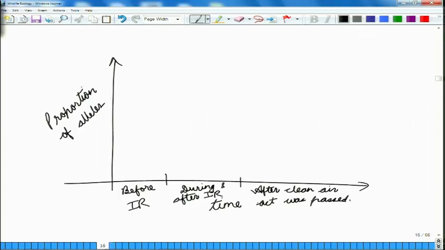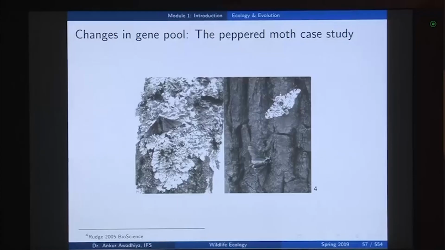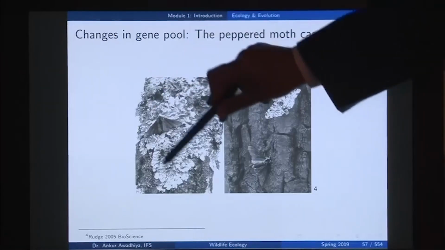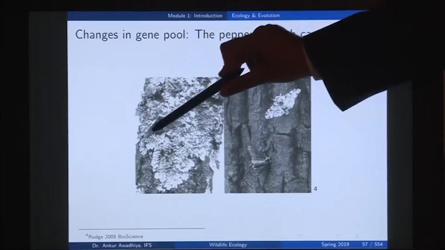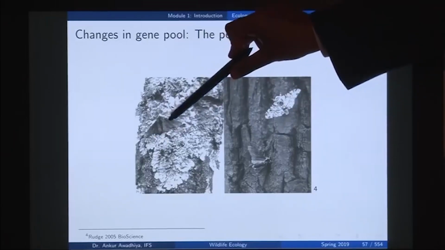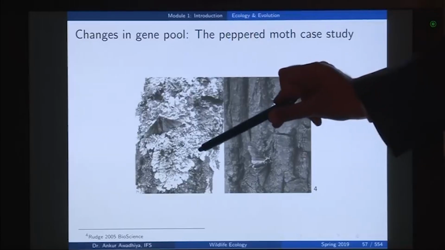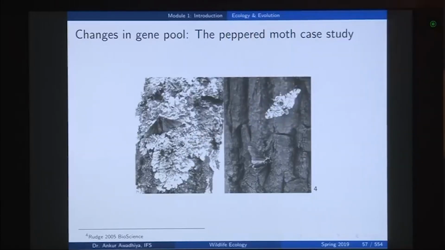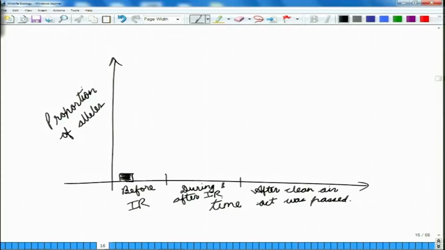Now, in the first period, before the industrial revolution, we had a situation like this one. Now, in this situation, it so happened that most of the dark colored peppered moths were eaten up, and so their numbers were very less. Most of the peppered moths that you would observe would be light in color. So, before the industrial revolution, you have this dark colored variety which is very less, and you have the light colored variety that is very high.